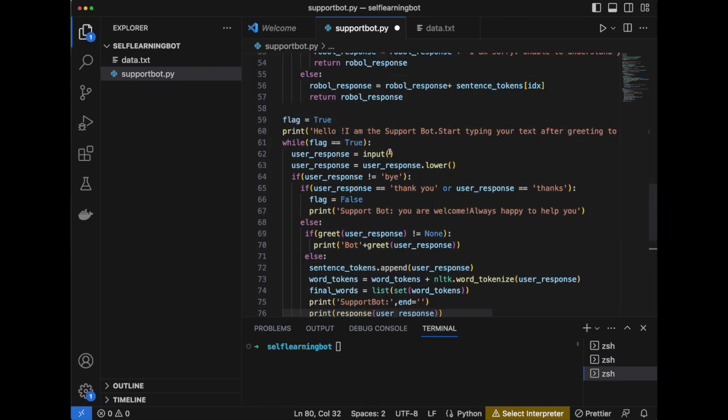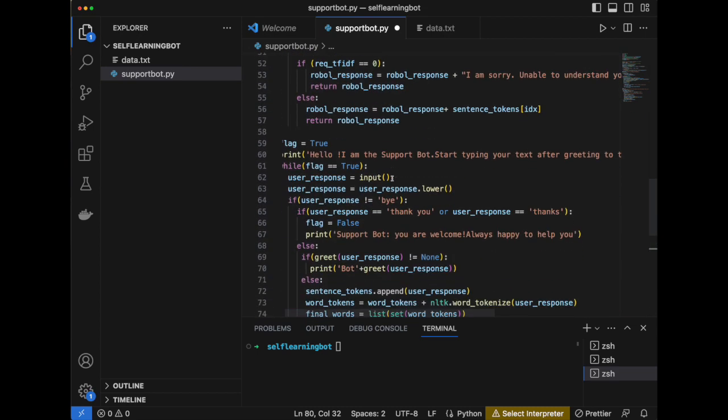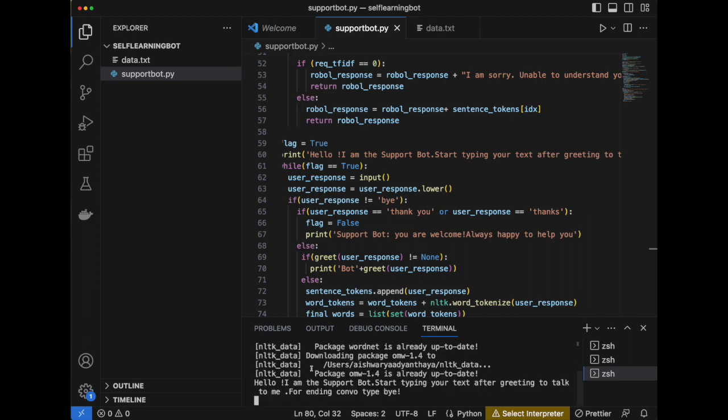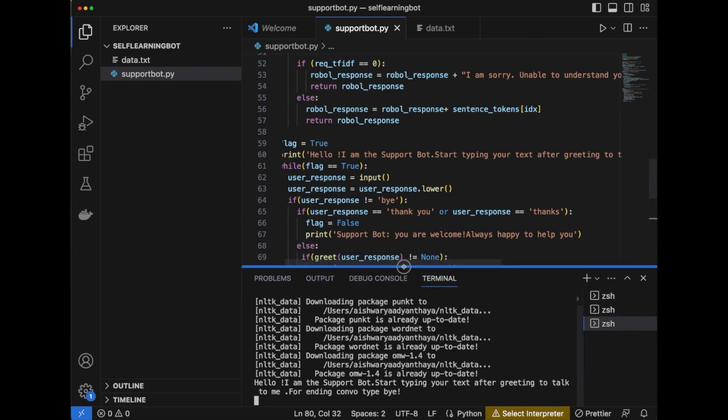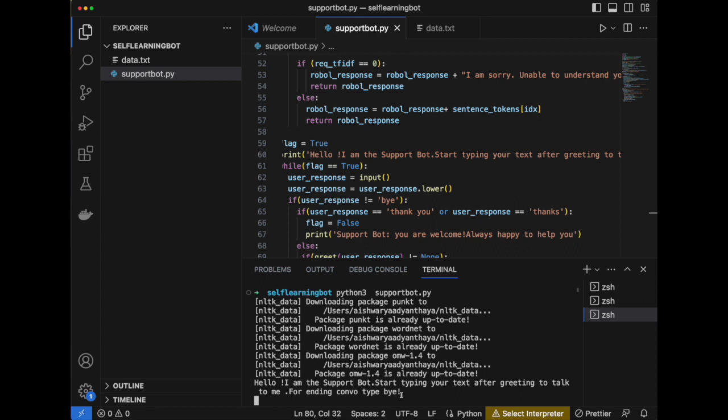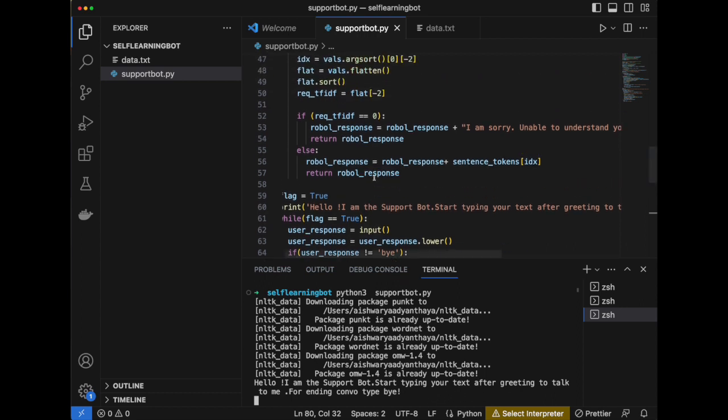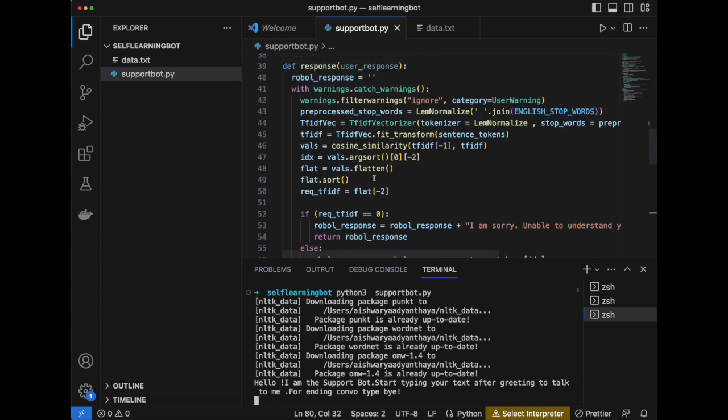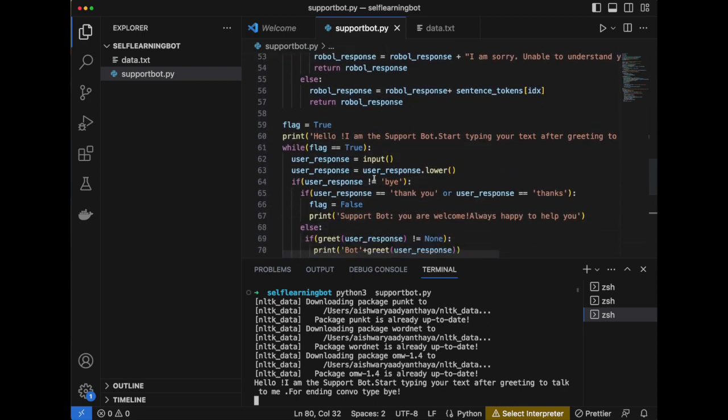So now what we will do is run the program, python3 support bot, and it will download all the packages. As you can see, it is showing, hello, I am the support bot. Start typing your text after the greeting to talk to me, and for ending, type bye. So if you say bye, I will end the conversation.